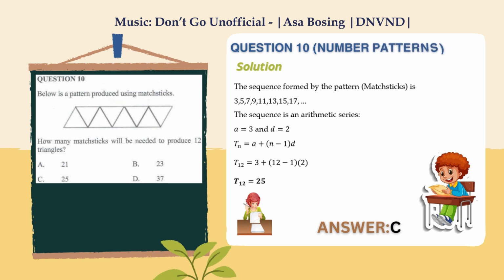Finally, let's look at question number 10. Here the question is asking us to find the number of matchsticks that are needed to produce 12 triangles. Provided that from the pattern, a single triangle is formed by joining 3 matchsticks.